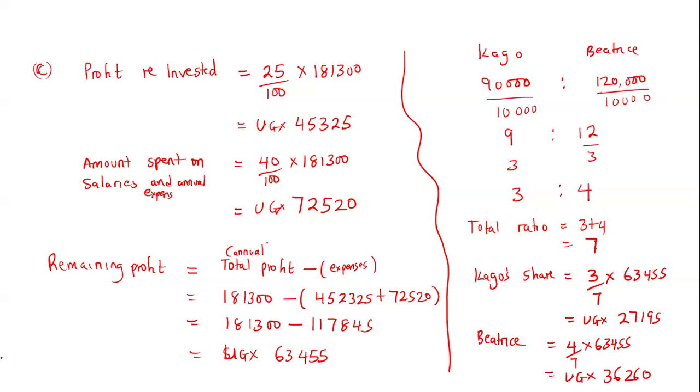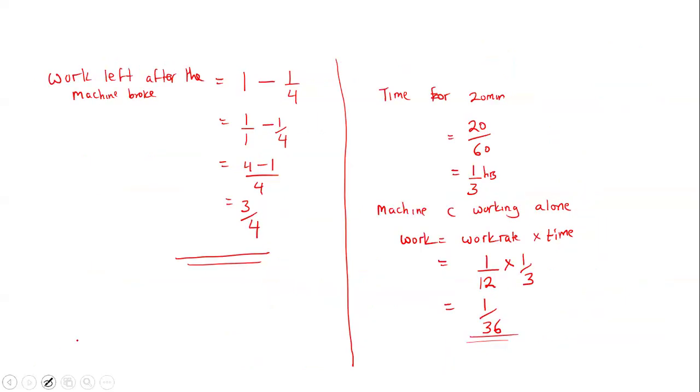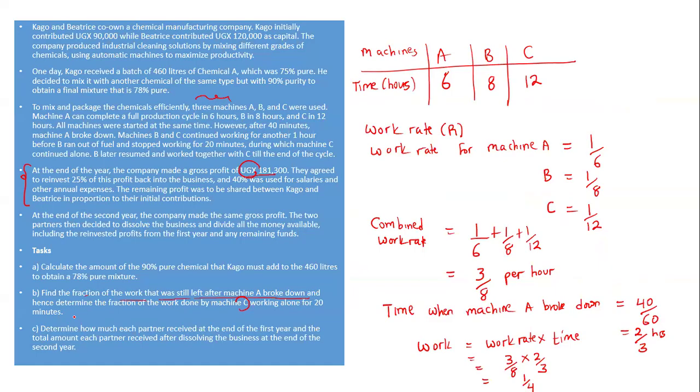So now that is the part you are working on. That is the first part. Now, what are you going to do? You are going to conclude that at the end of the first year, Beatrice obtained this amount of money, and the other person also obtained that amount of money. Then the second part asked for the total amount each partner obtained after dissolving.